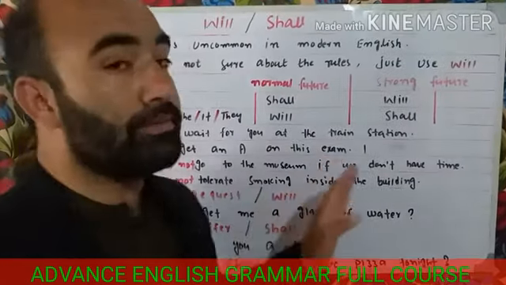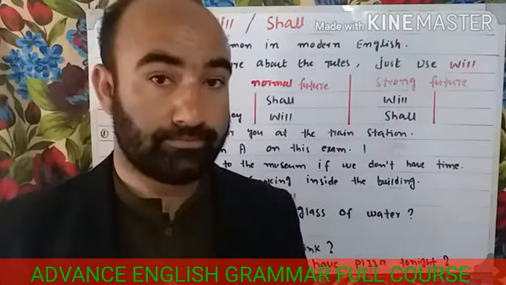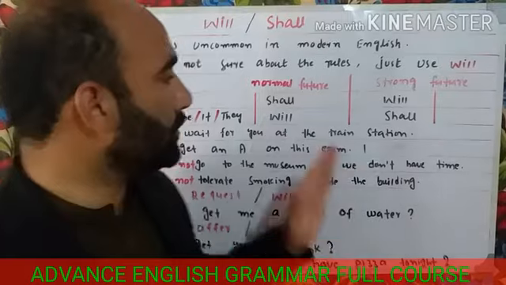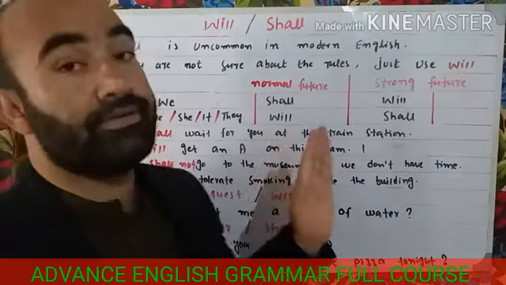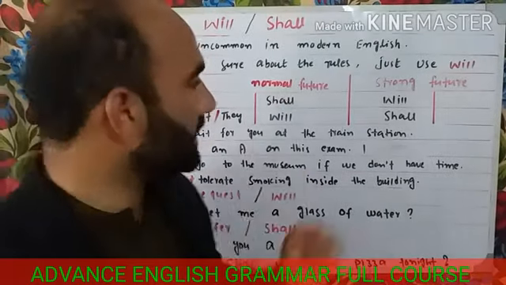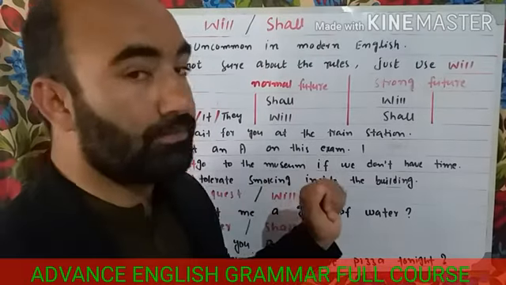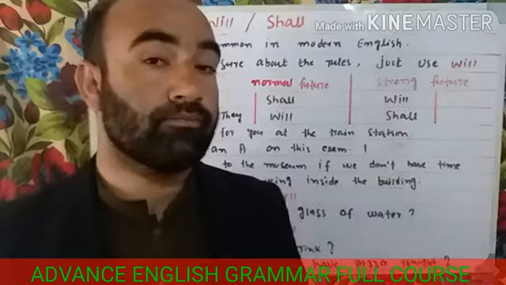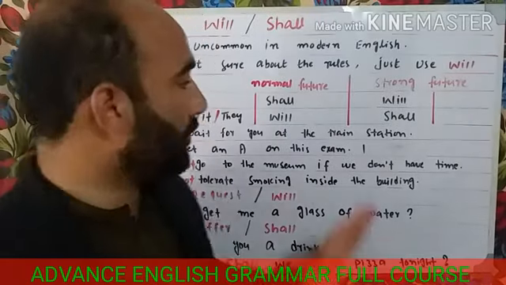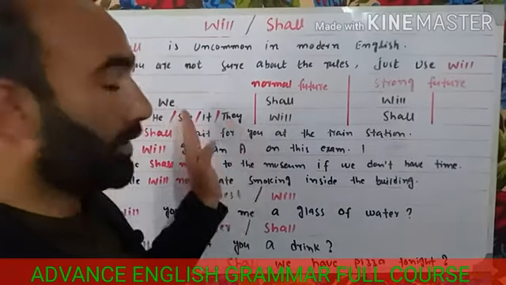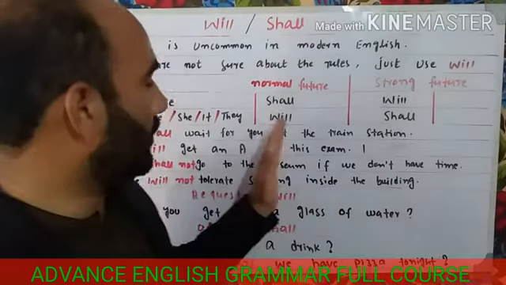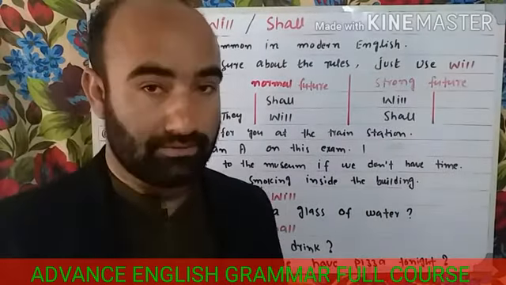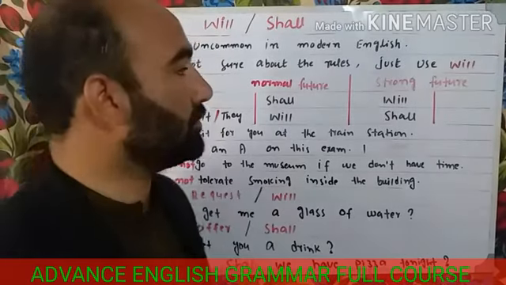Whenever we are talking about an expectation, a prediction, or a plan, we use this set of rules. You have to keep these words in your mind.